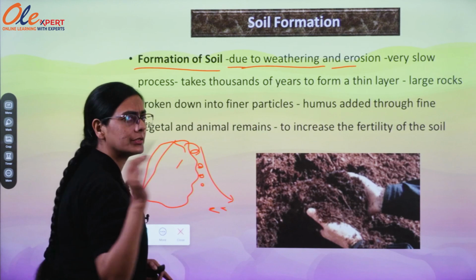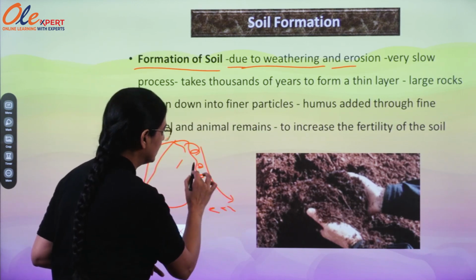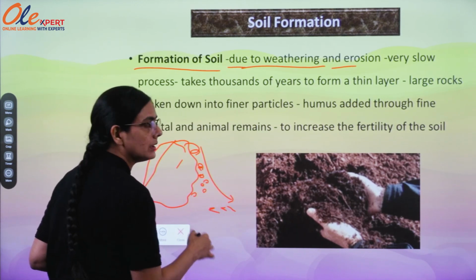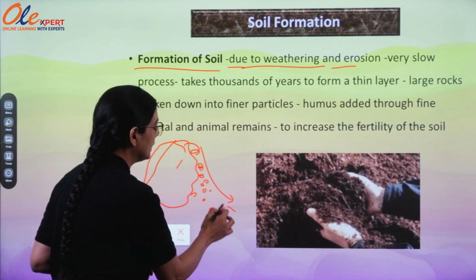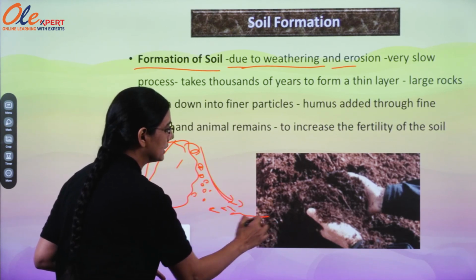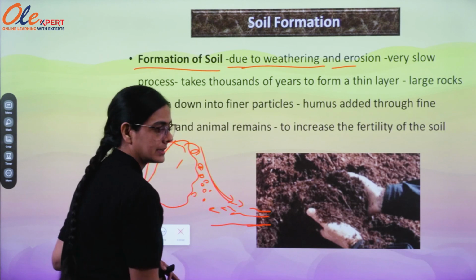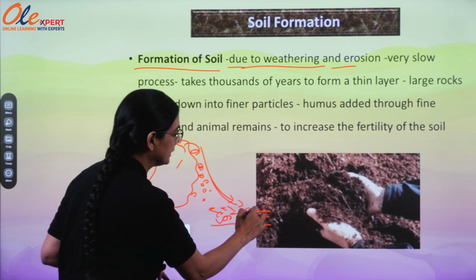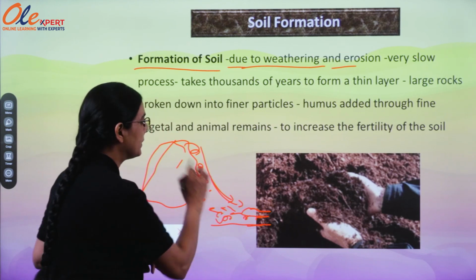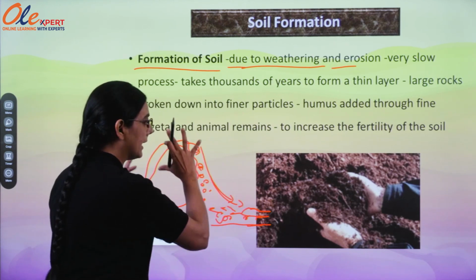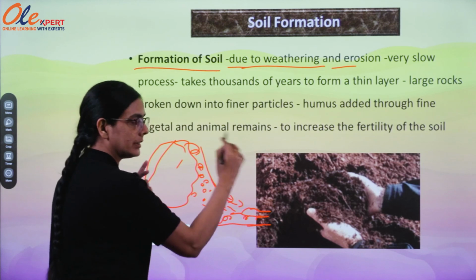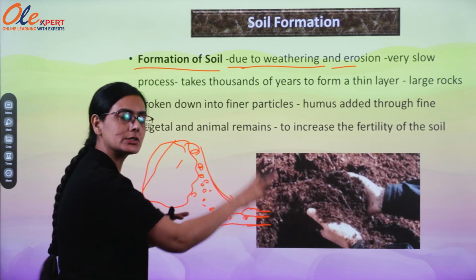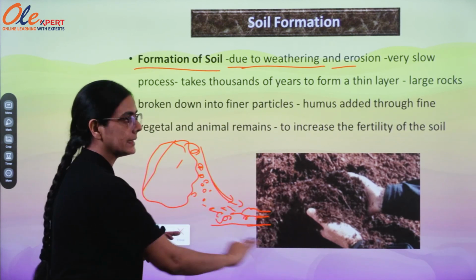The particles are fragmented through weathering and come down on the earth crust, collecting in inner layers. A large rock is fragmented and through the process of weathering and erosion comes down on the earth crust to collect as sediment.